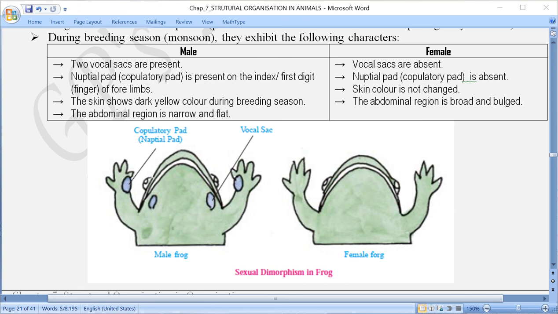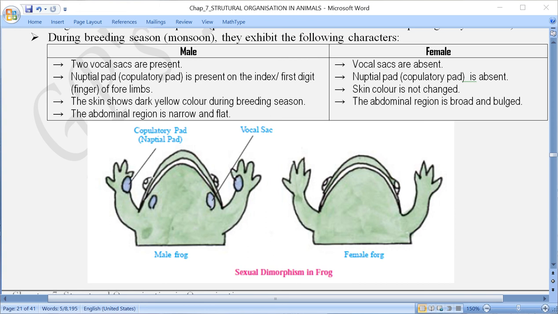This copulatory or nuptial pad is used for stimulating the female frog, so that the female frog is going to release the ovum into the surrounding water, and simultaneously what happens? The male frog also releases the sperm cells into the surrounding water. So as a result, what will happen here? Fertilization, and after fertilization the zygote will develop.